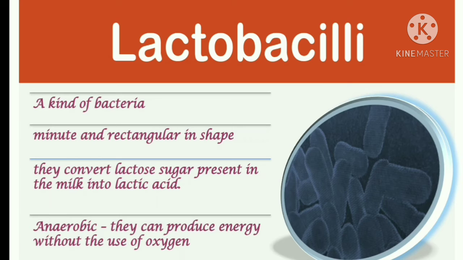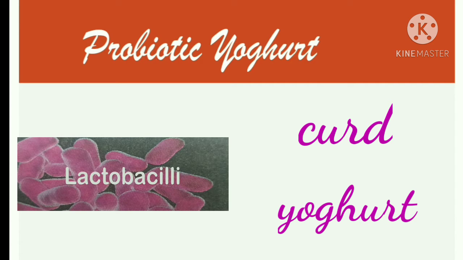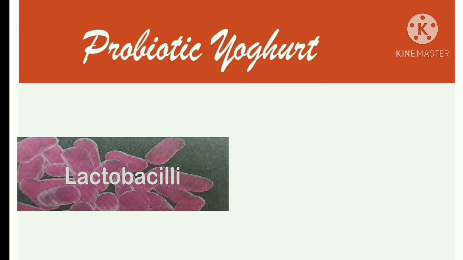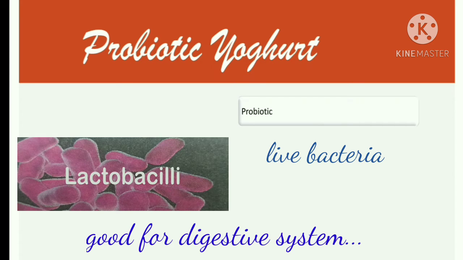Why do we say that lactobacilli are useful? Because they are used in various products like curd, yogurt, and probiotic yogurt. Let us know about probiotic yogurt. What do probiotics mean? Probiotics are live organisms that provide health benefits to the person who consumes them when given in specific quantities. Probiotics are live bacteria and yeast that are good for us, especially our digestive system.